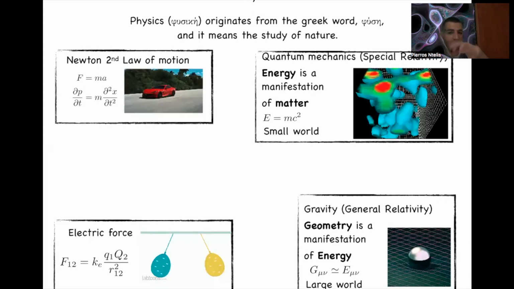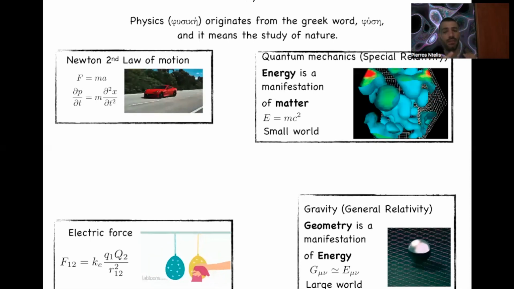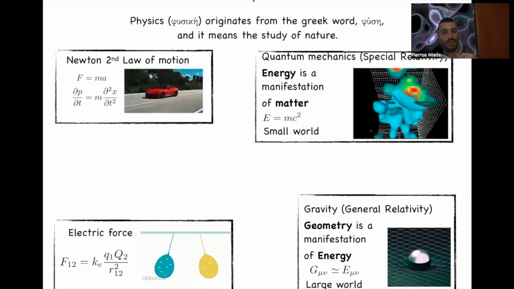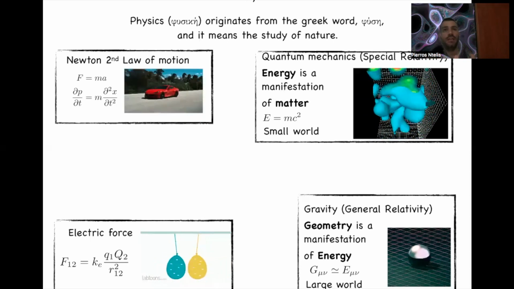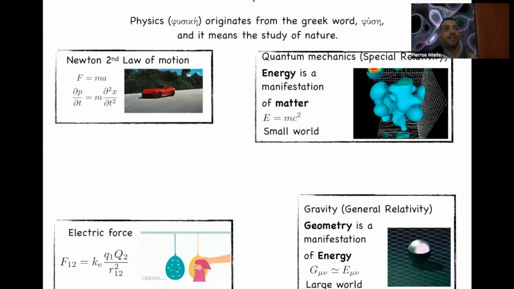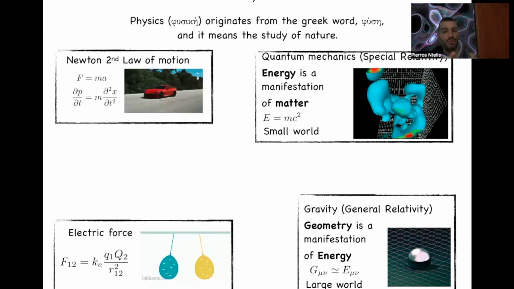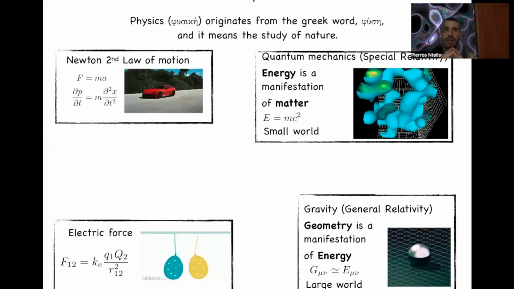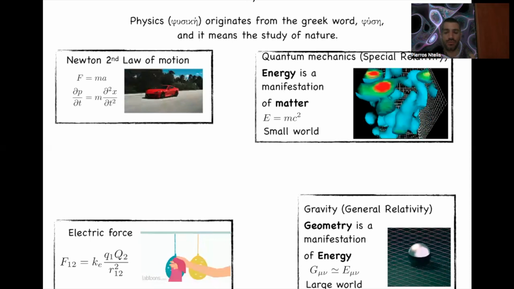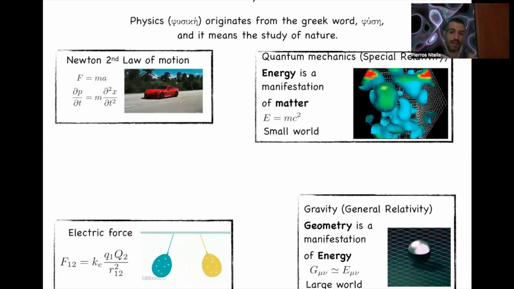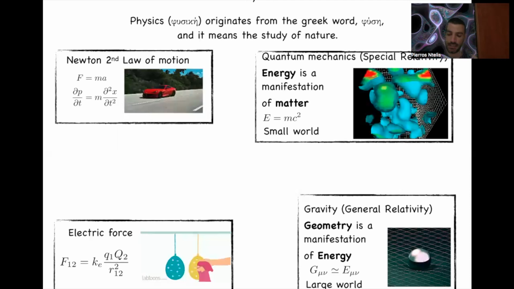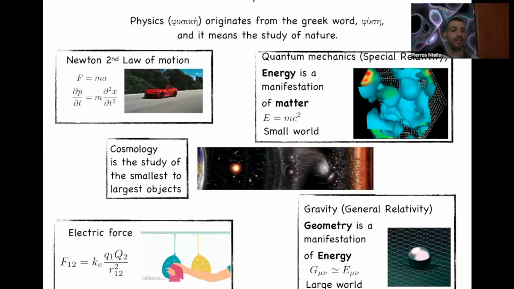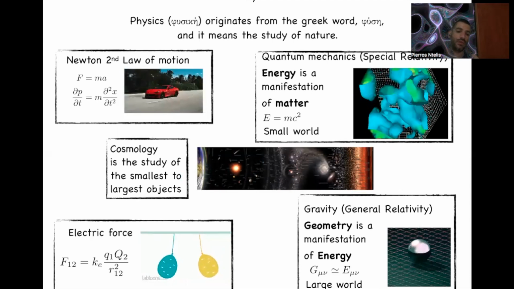Of course, we don't have a coherent and well-accepted theory that describes both the large world and the small world. However, we have several efforts, and a lot of our understanding has been put in order to match these theories of the small world and large world. However, we still have well-accepted ideas that we use in order to describe the small and the large world with mathematical aspects, and we call this study cosmology, which is the study of the smallest to the largest objects.